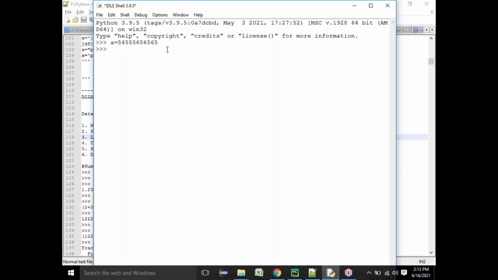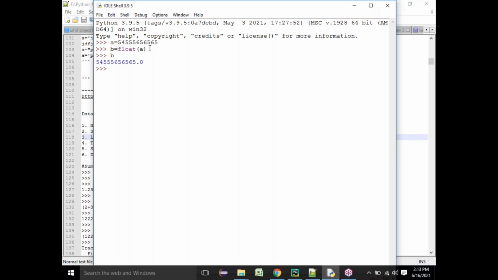I want to convert this into a float. Can I convert an integer into a float? Yes, I can convert an integer into a float this way. I can say some variable equal to float of a. What does it mean? I am going to convert a into a float variable, and I'm storing that float variable in b. That's the meaning of it. So float of a means a is an integer, and you're changing this integer into a float variable, which is stored in another variable called b.